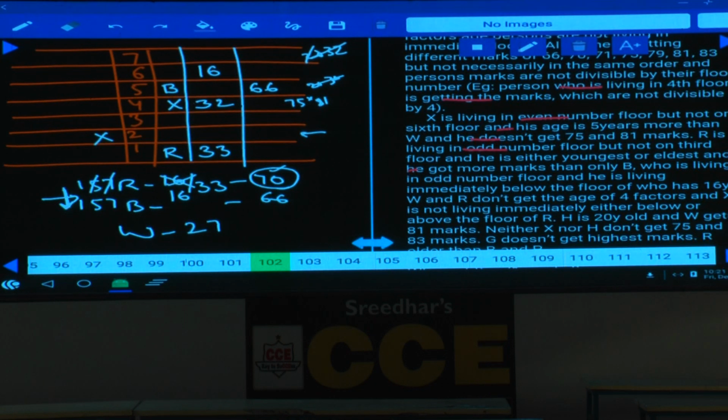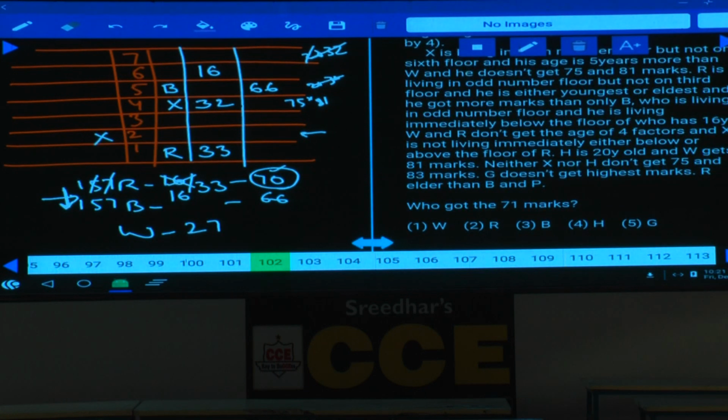And at the same time, R and W, we have that information regarding this one. W and R do not get the age of 4 factors, isn't it? W and R do not have the 4 factors, hence W is not also 16, cannot be 20, cannot be 32. And this W must be an odd number among the given numbers. Hence, what is the other? Now, what is the value of W? W must be 27.